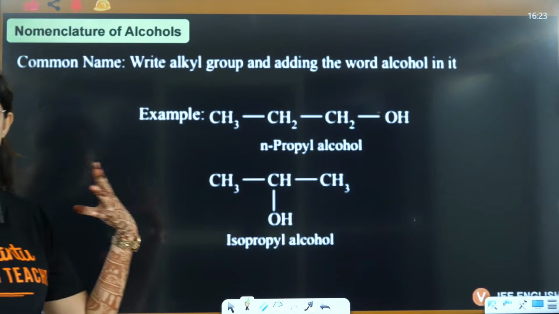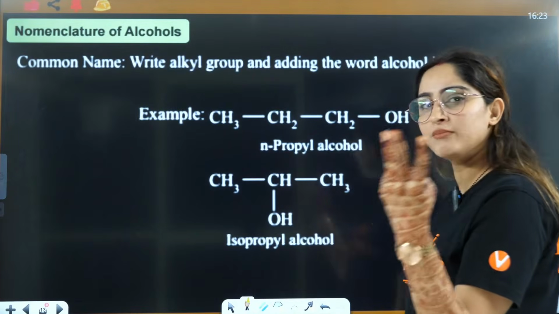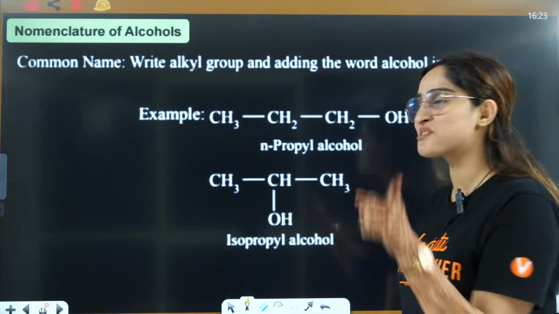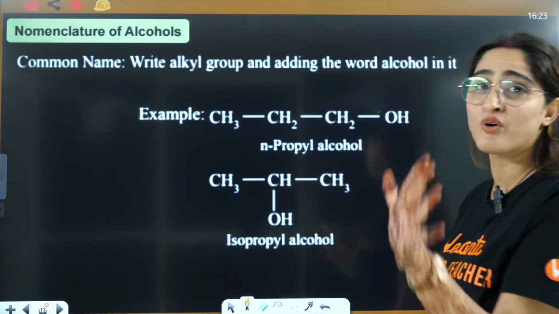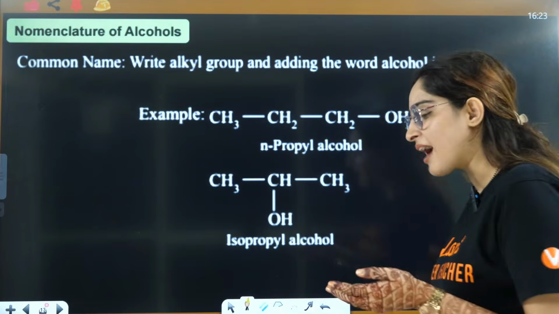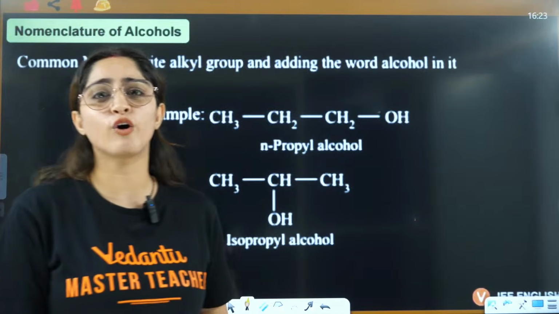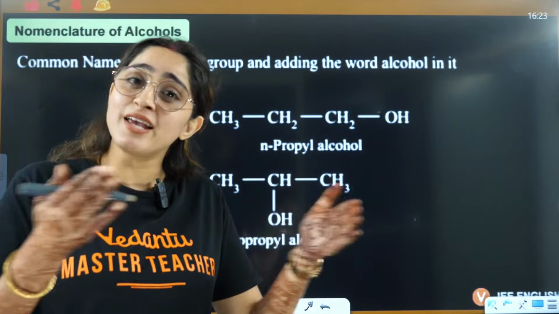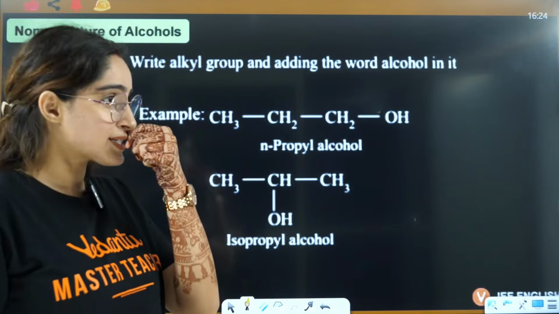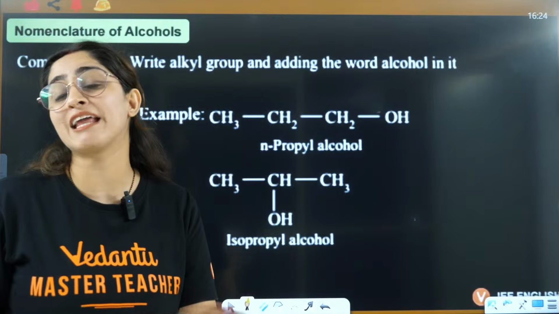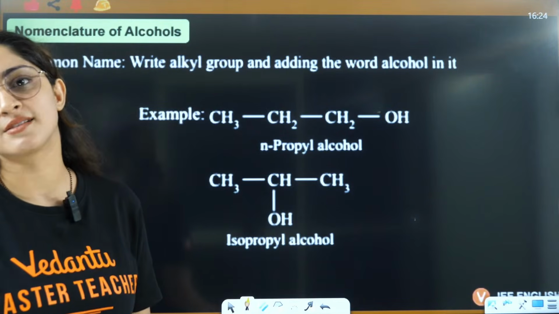Now let's see some nomenclature of alcohols. I think this is the third or fourth time in every first lecture we do this, so I'll just do this fast. At the start of every chapter we do this, so I don't know why students find organic chemistry difficult. Every single chapter is related to each other, so how can you find it tough? If you do organic chemistry, it will never leave your side, and you will definitely get correct answers there.